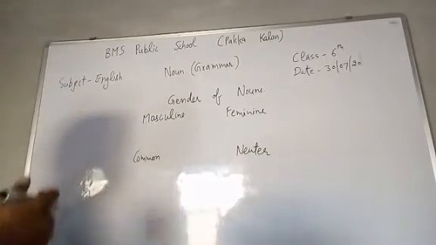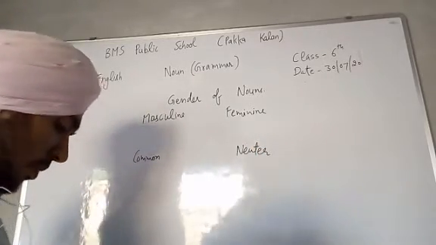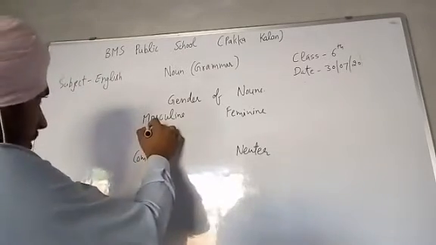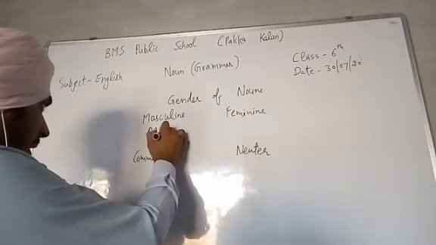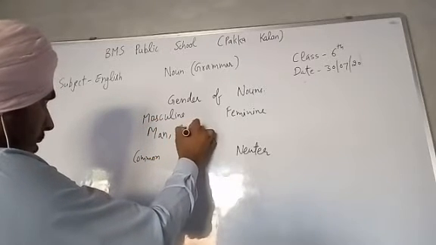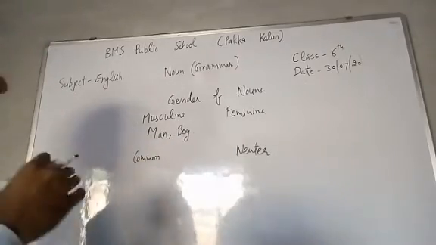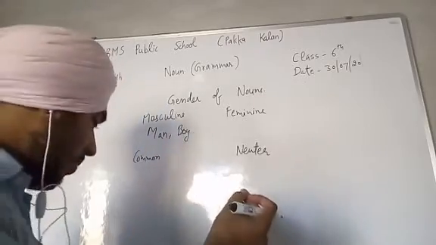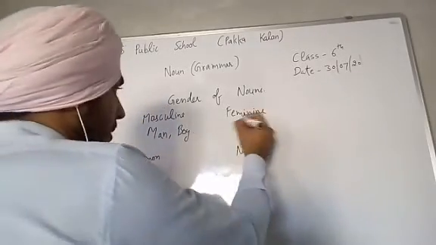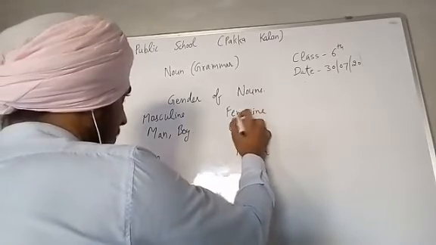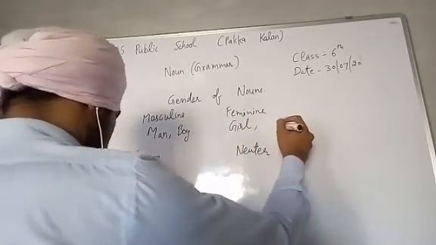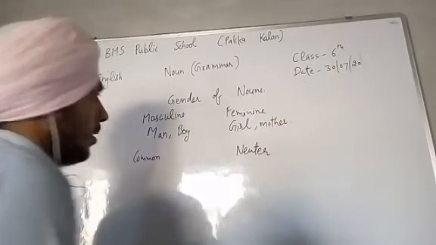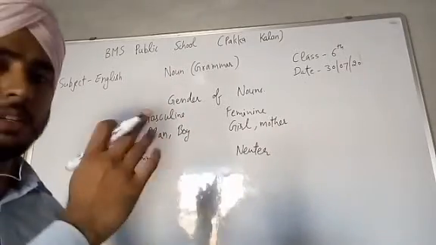So what is masculine? Noun that denotes male. The nouns which are used for males are known as masculine nouns, like man, boy. Okay, so these are masculine nouns. Next is feminine. The nouns which represent females are known as feminine nouns. For example, girl, mother. These are feminine nouns.